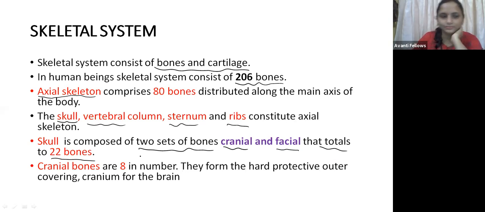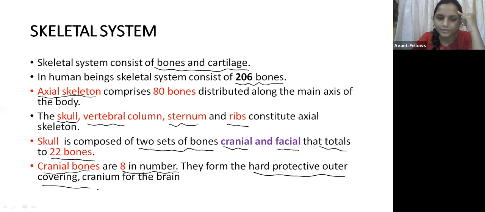Let us come to the cranial bones. In the cranial, 8 bones are present. They are the hard and protective outer covering of the cranium of the brain.